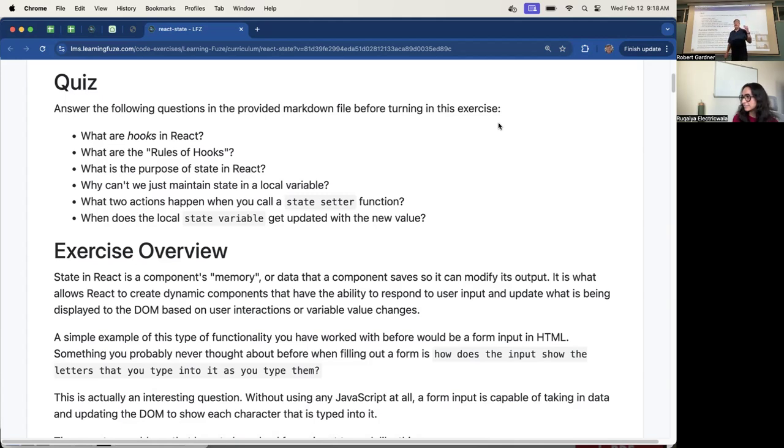I want to emphasize though on this state. State is data that affects the way that the component looks or behaves. If it doesn't modify the way that the component looks or behaves, it's not state. Use a local variable instead. So for example, if you want it to always be red, don't put the color red in state. Instead, put red in a local variable or a parameter.